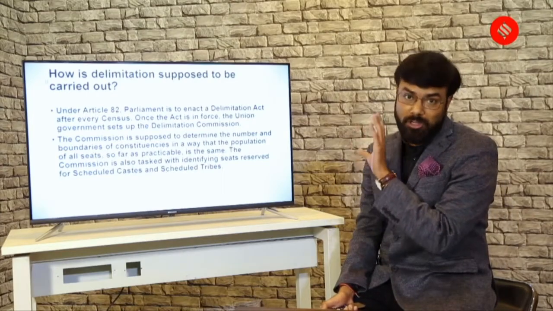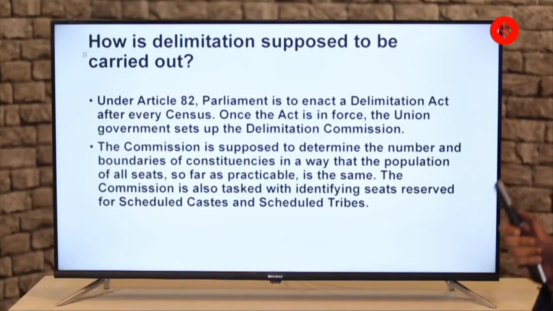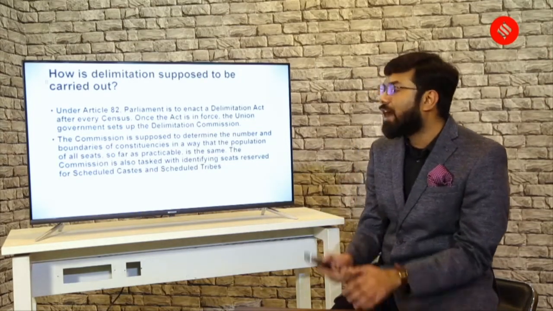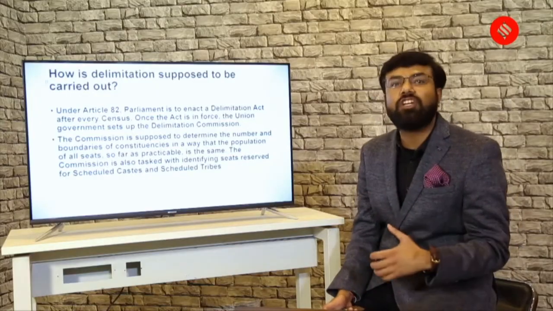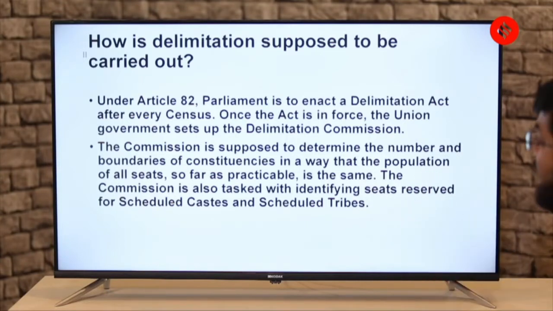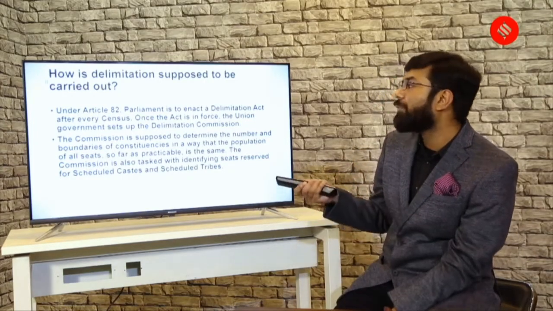Now there is a point because of which I have mentioned this line, which you will understand a little later. The commission is supposed to determine the number and boundaries of constituencies in a way that the population of all seats, so far as practicable, is the same. So broadly, why the commission is being made is written and explained here: the boundaries have to be designed in such a way that there is equal representation according to the number of seats. The commission is also tasked with identifying seats reserved for scheduled castes and scheduled tribes. So reservation of seats is an important part of the way the elections are done, the constituency. So this task is also something this commission does.